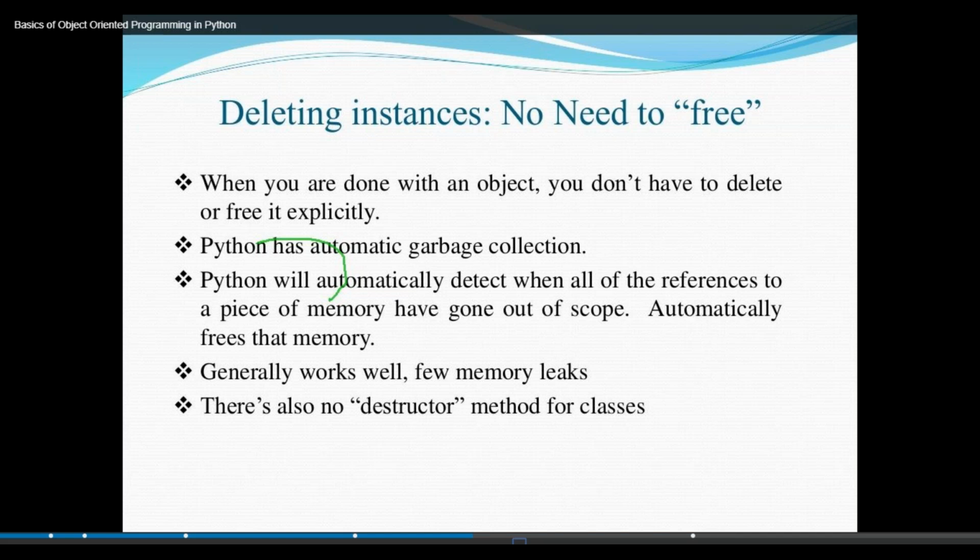Bind the data. What is encapsulation? Data binding in the sense of secrecy. Then inheritance: you inherit from the parent class. Then polymorphism: many forms. These are the four main focus areas of object oriented programming.